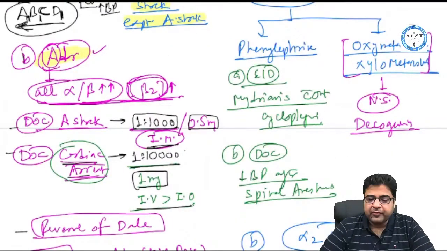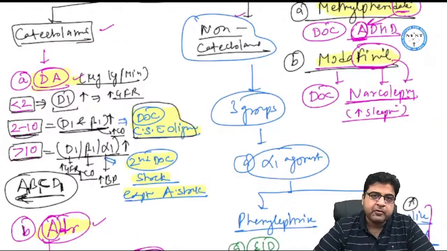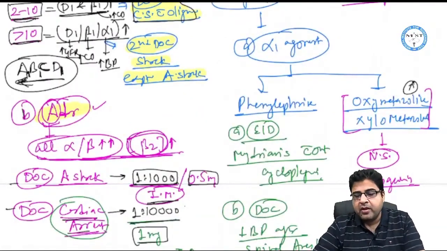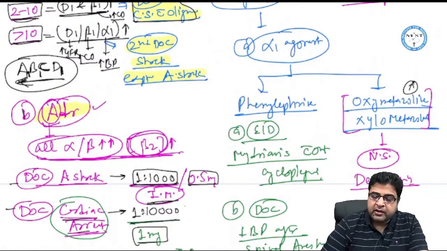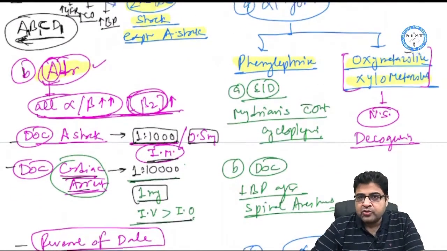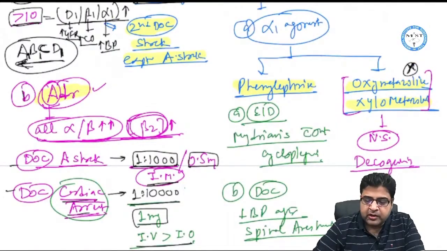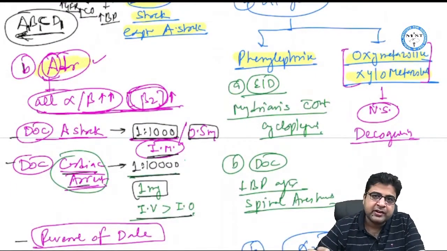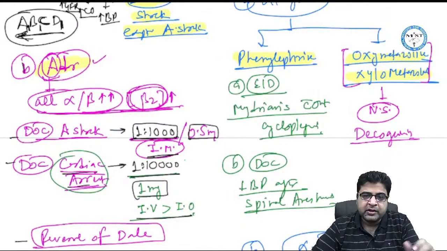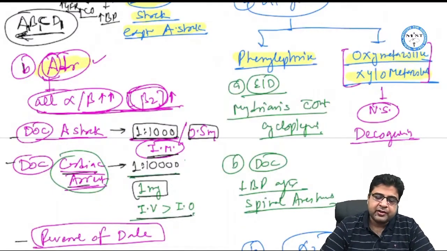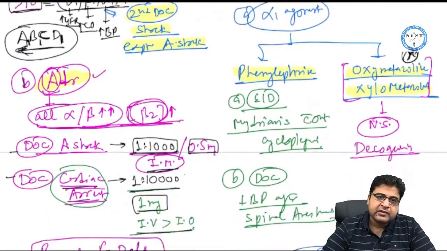Here we have discussed three groups of medicines. The first group is the drugs which act on the alpha-1 receptor. Here we discuss two medicines. Number one is phenylephrine, and the others are oxymetazoline and xylometazoline. Oxymetazoline and xylometazoline are not important for your exam. These medicines are used in the form of nasal drops as a decongestant. They come with the brand name Otrivin, which you must be knowing, used as a nasal spray as a decongestant. Now we have the other alpha-1 agonist, phenylephrine.